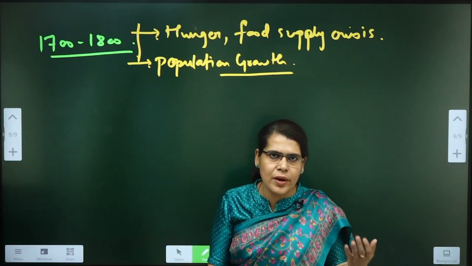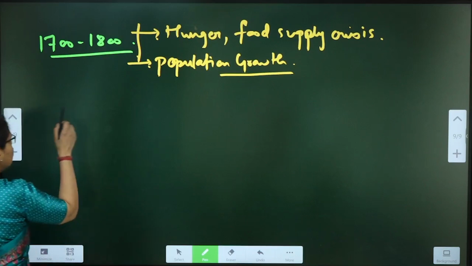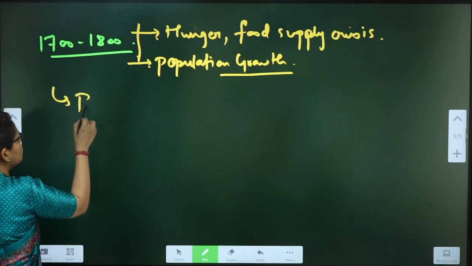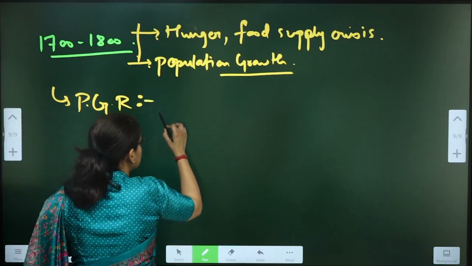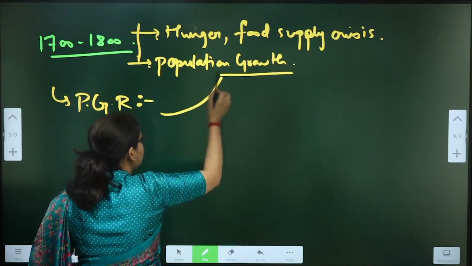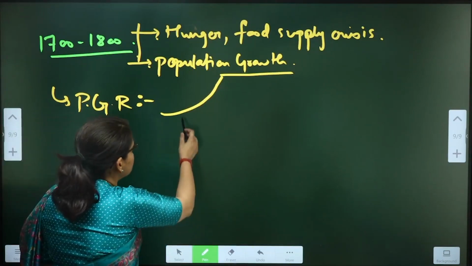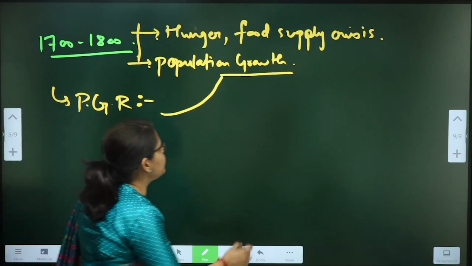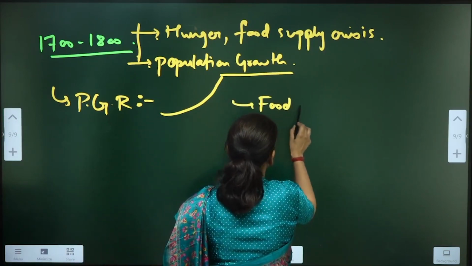What does he come towards? His understanding now is that population growth is happening geometrically. So this is the curve for geometric progression. Secondly, he talks about resources, and very particularly food resources.